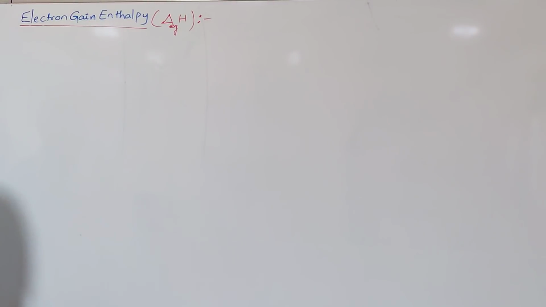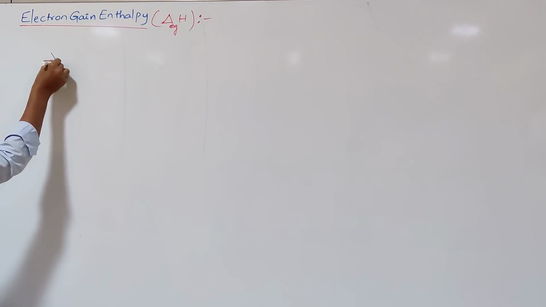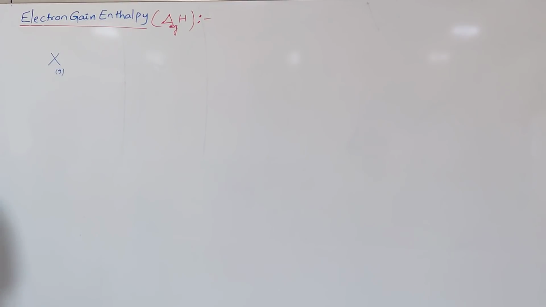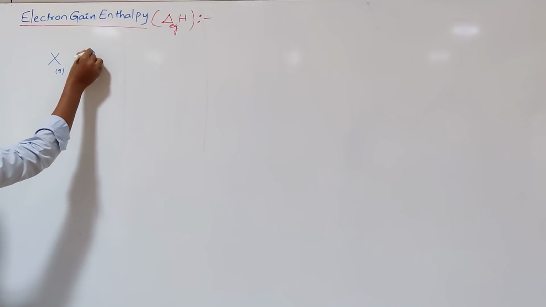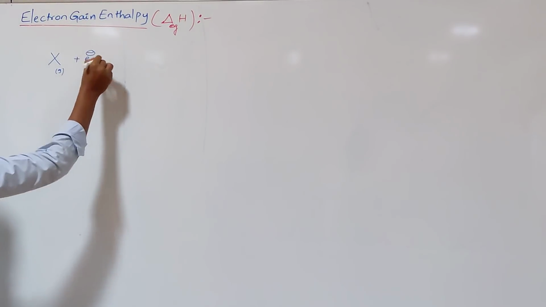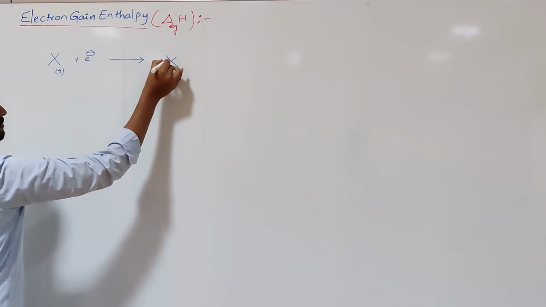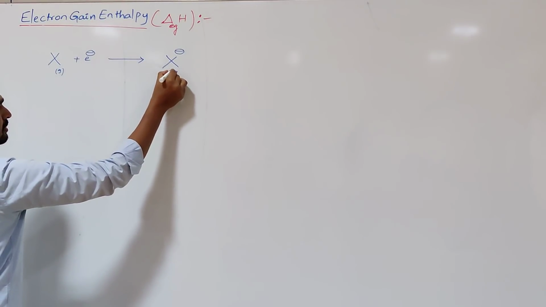electron gain enthalpy. For example, an atom X is in a gas, it is a neutral atom. To this we are adding an electron. By adding an electron, this neutral atom becomes a negative ion, that is called anion.